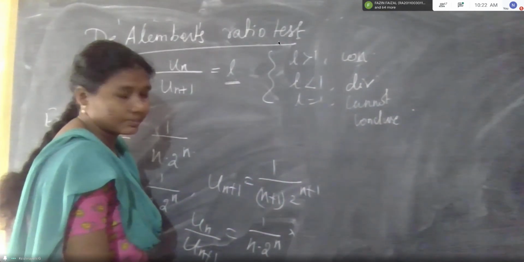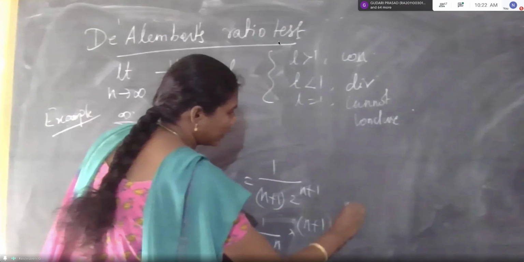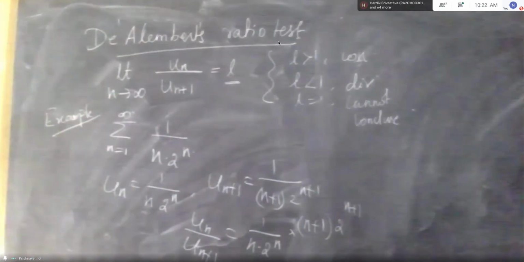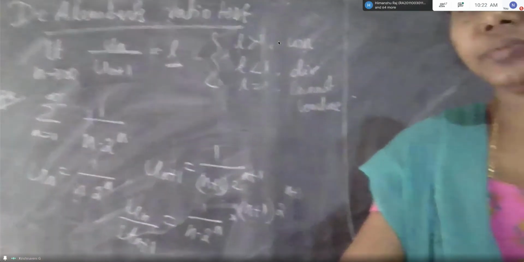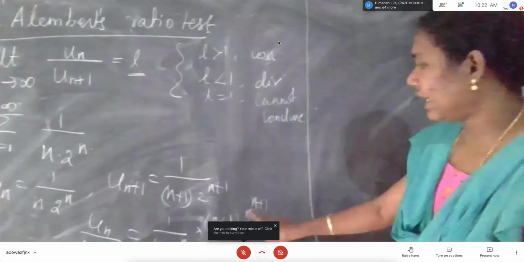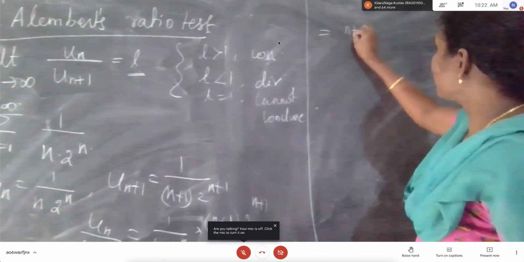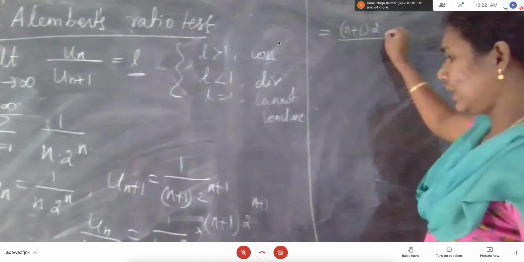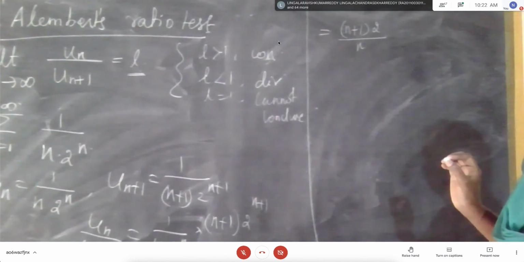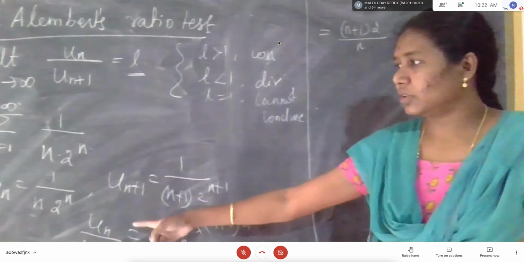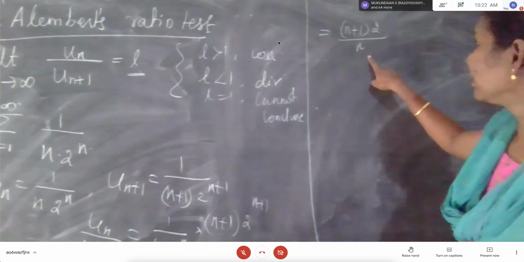Tell me. N plus 1 into 2 power n plus 1 upon n into 2 power n. That's it. We'll get 2 into n plus 1 upon n, since 2 power n and 2 power n cancel. We are getting n plus 1 into 2 by n. This is the value for un by un plus 1. Isn't it? Tell me.